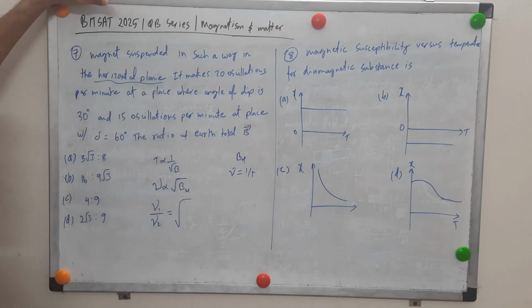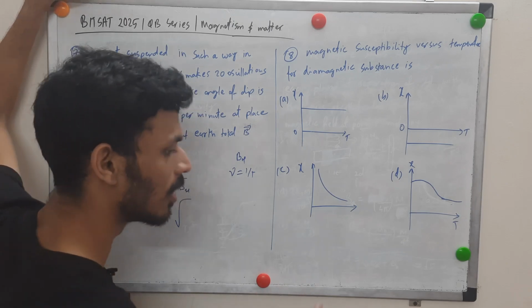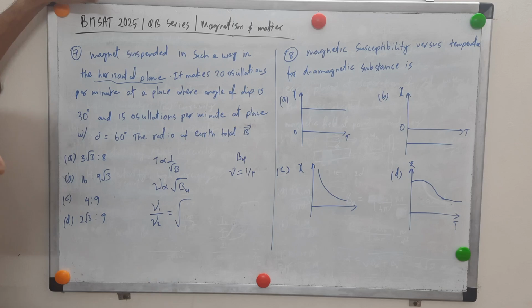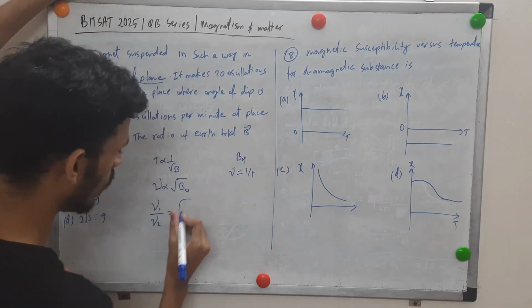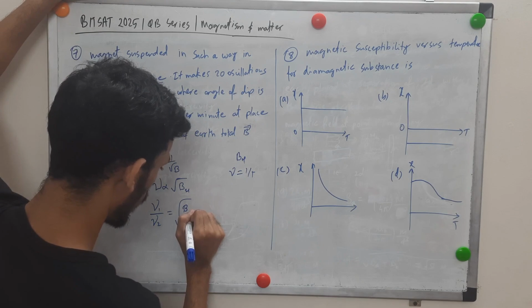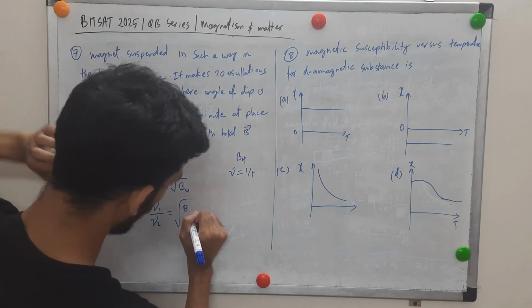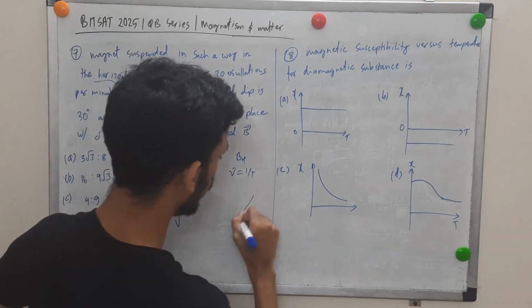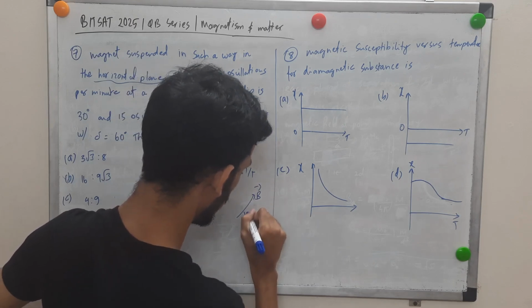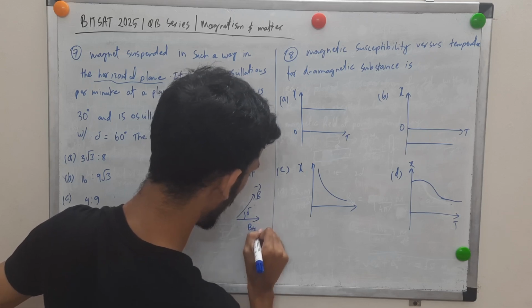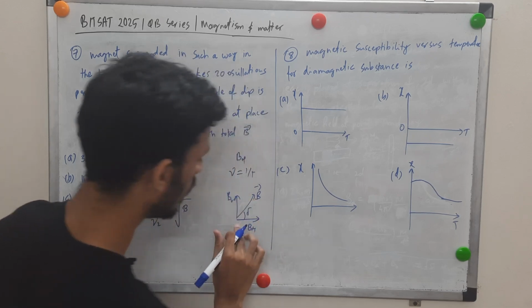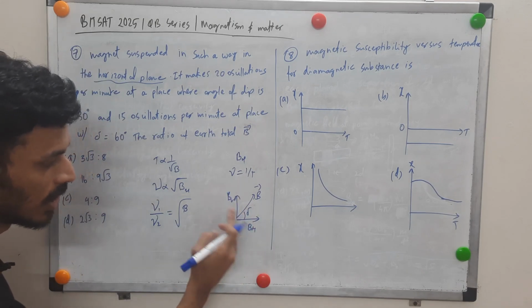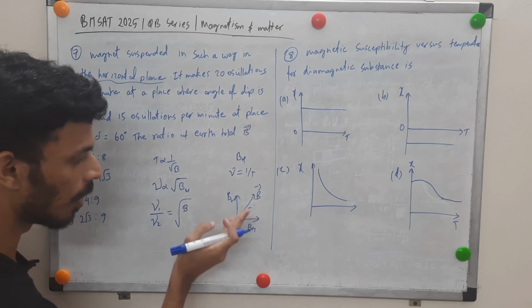So we are supposed to find the ratio of Earth's total magnetic field. Okay, so at this place and this place, total magnetic field will vary, right? The horizontal and the vertical components vary at different positions, and hence the total field also varies, right? So B horizontal, you can write it as the cos component of the total, right? So if you have this field, this is the angle of dip. So you'll have BH and BV, right? That is why tan delta is BV by BH, right? Opposite upon adjacent.